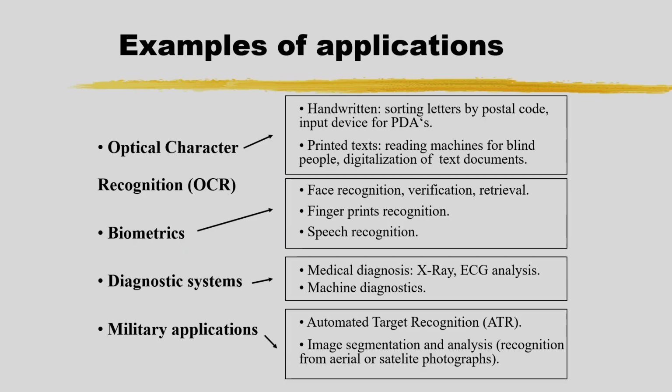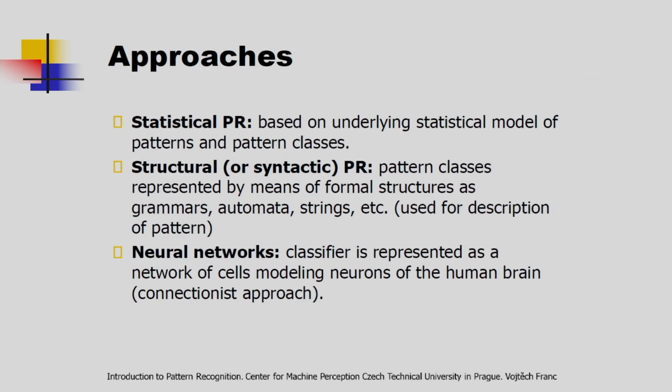Some pattern classification examples are optical character recognition, and in biometrics, face recognition, fingerprint recognition, speech recognition, where machine learning is used. And for medical diagnosis, X-ray imaging, ECG analysis, there are many applications of machine learning and pattern recognition, and also applications in the military. So the approaches are statistical pattern recognition.